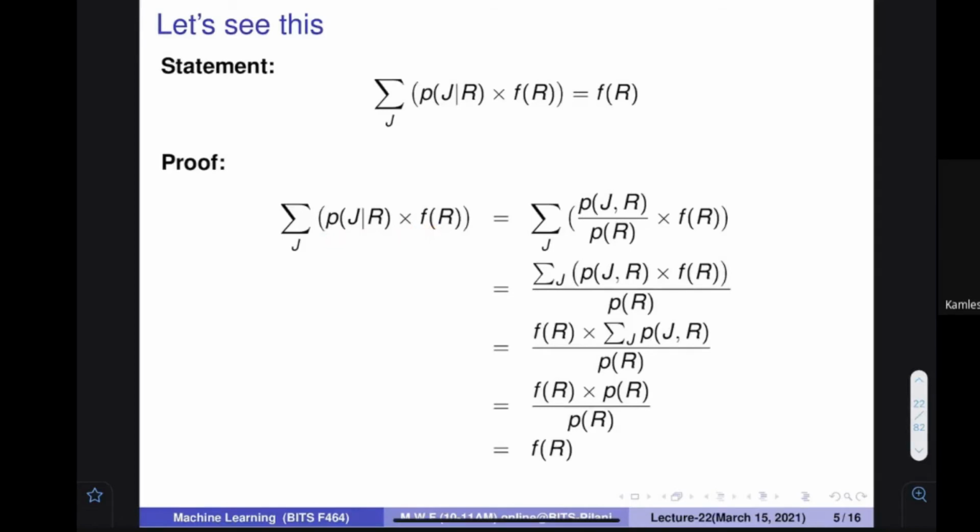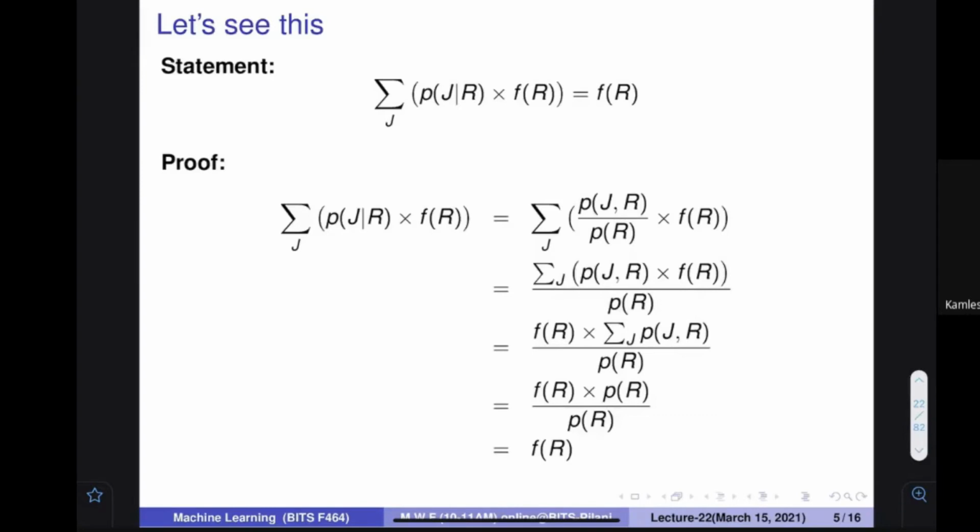You know that probability of j given r, as we wrote a few minutes back, is probability of j and r divided by probability of r. We can write it this way. In this summation, because the summation is on j and these terms are independent of j, I can take f of r out and I can take the bottom term out as well. If you find the summation of this quantity, j actually goes away, because for all the values I have found, it becomes probability of r, divided by probability of r. It is actually f of r. Very interesting result that after some time we are going to utilize it.